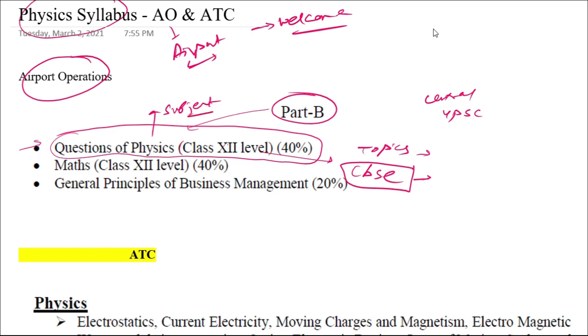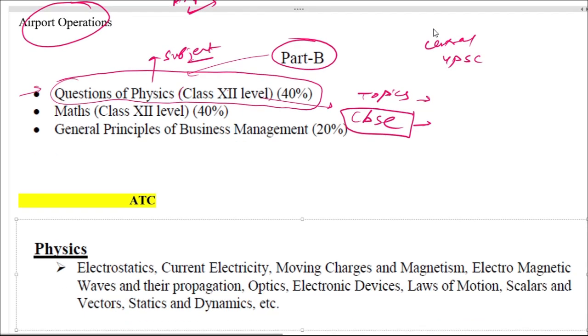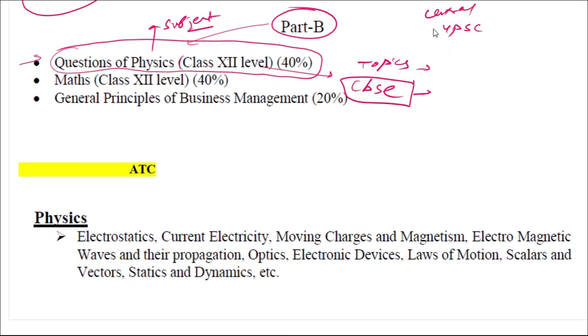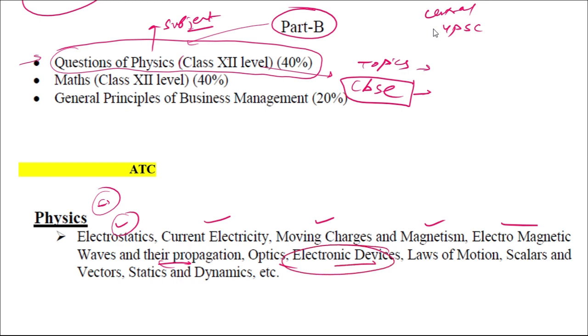Next we'll move ahead to the ATC syllabus. If you carefully see the ATC syllabus, they have mentioned physics. They have given some topics like electrostatics, current electricity, moving charges, magnetism, electromagnetic wave propagation, optics, electronic devices, laws of motion, and so on, etc. All these topics are also there in the physics of class 12 and class 11 of the CBSE physics.